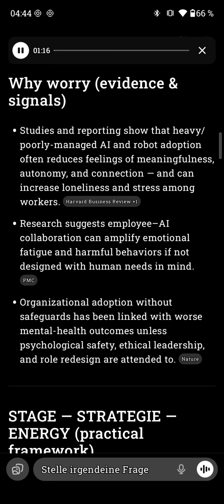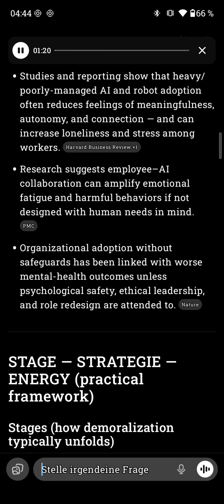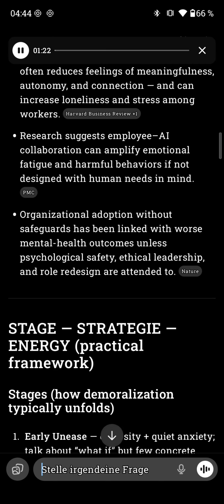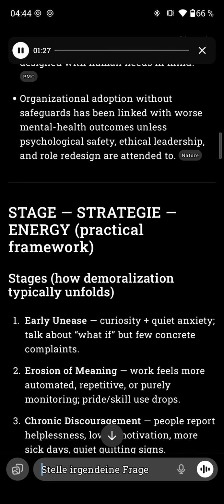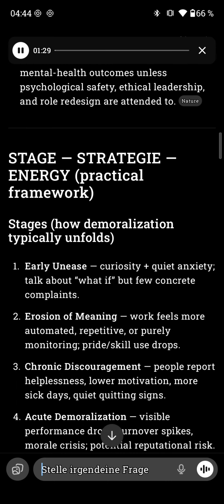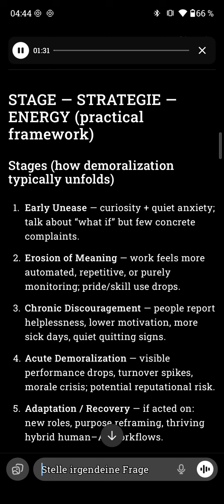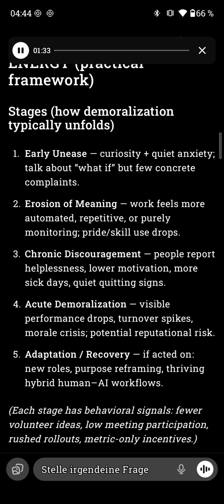Stage, strategy, energy: a practical framework. Stages: how demoralization typically unfolds. 1, early unease: curiosity, quiet anxiety. Talk about what-ifs, but few concrete complaints. 2, erosion of meaning: work feels more automated, repetitive, or purely monitoring.